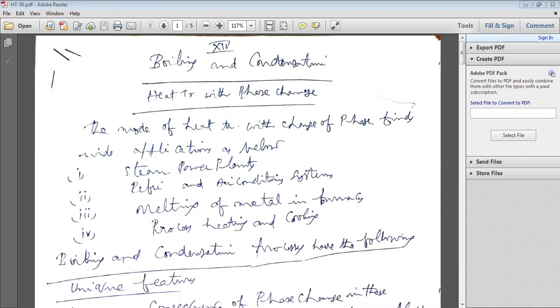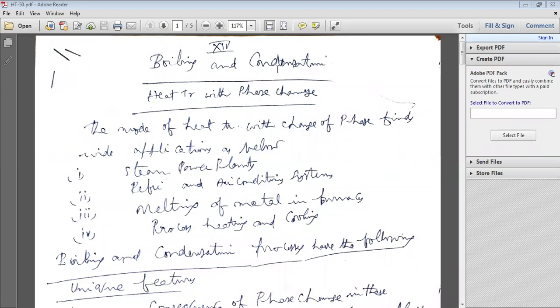That is phase change from liquid to vapor. That's why both boiling and condensation heat transfer take place with phase change. Phase change means, for example in boiling, liquid phase to vapor phase.